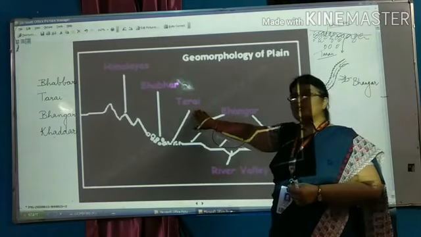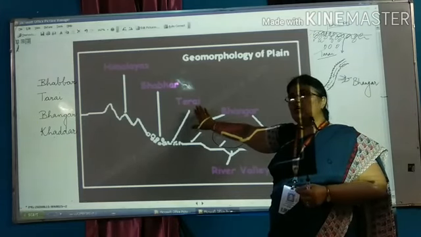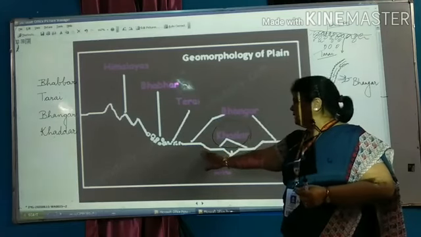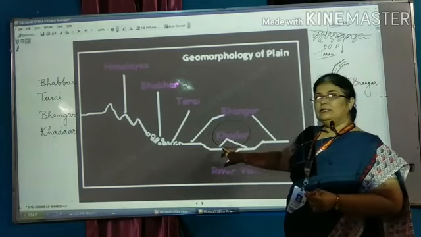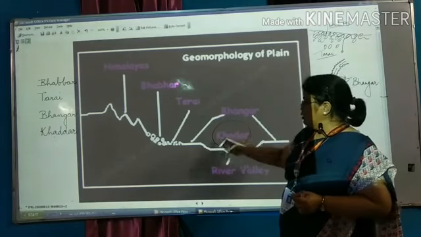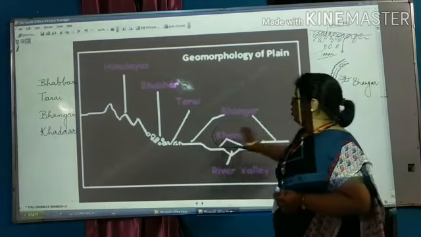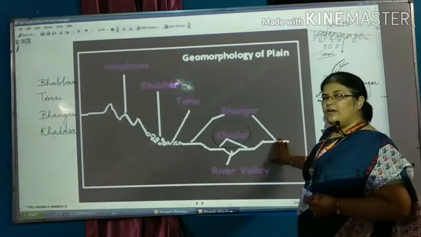So this is the region used for cultivating crops which need more moisture. Then just look here, the river flows here. Khadar is the new alluvial soil, and Bhangar is the old alluvial soil. So these are the four divisions.